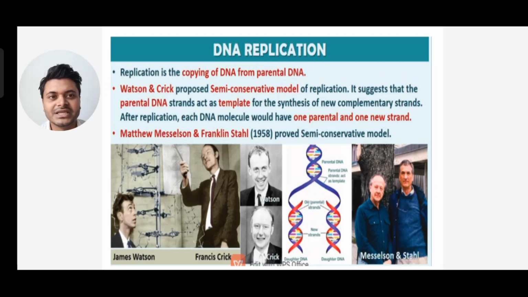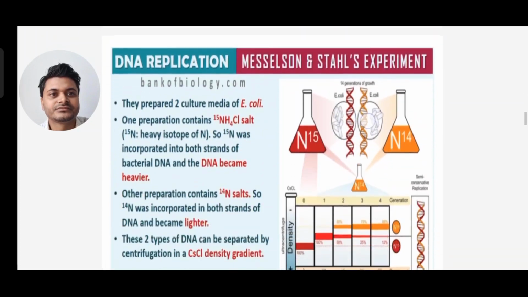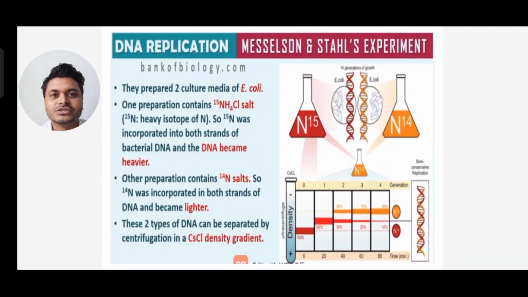Meselson and Stahl in 1958 proved the semi-conservative model. You can see the two scientists. In Meselson and Stahl's experiment, they prepared two culture media of E. coli. One preparation contained NH4Cl, that is 15N, the heavy isotope of nitrogen.